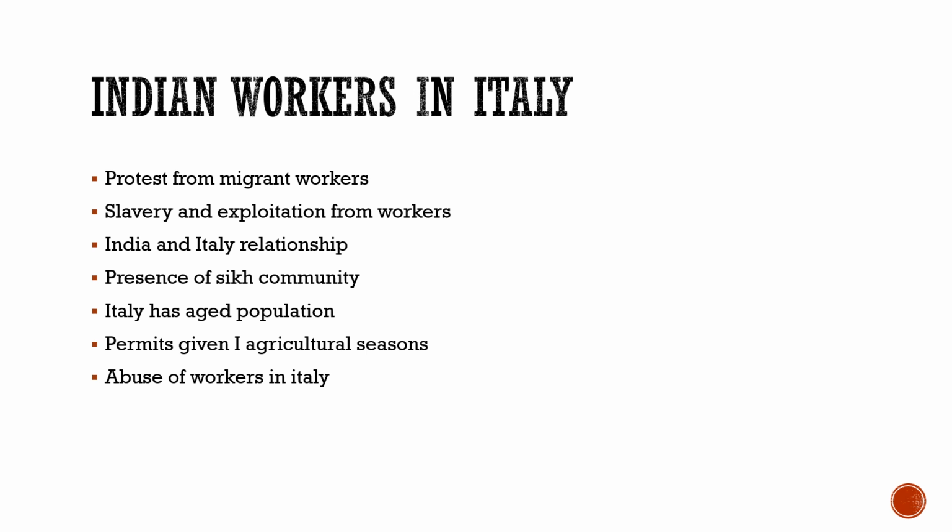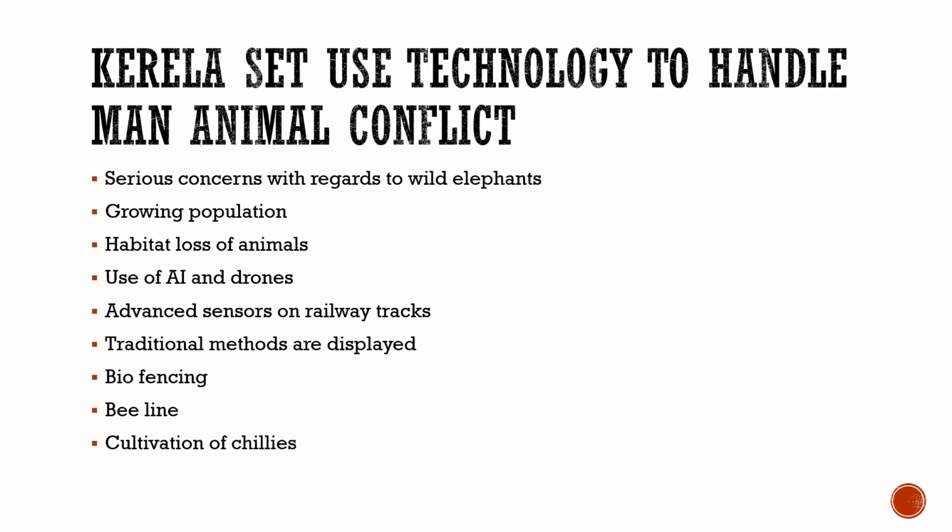And right now in India, if we look at India's demography, we enjoy the youth in India. But with the recent trends we have adopted, it is said that after some time we would also go through this phase that Italy is going through right now. So this was an important point to remember. And another point: the permits they give for seasonal reasons, the abuse of workers as if they are slaves, and protests from the migrant workers. So this was about the Indian workers in Italy.